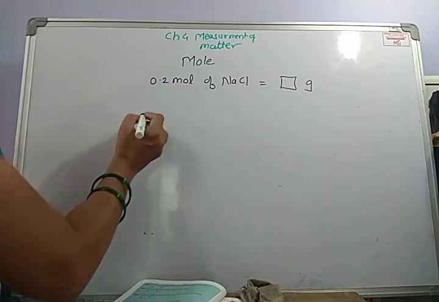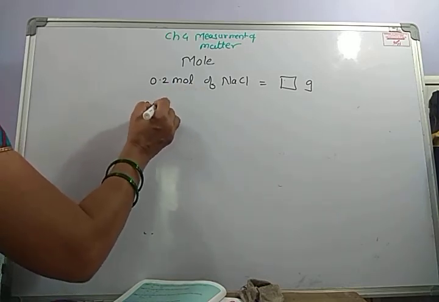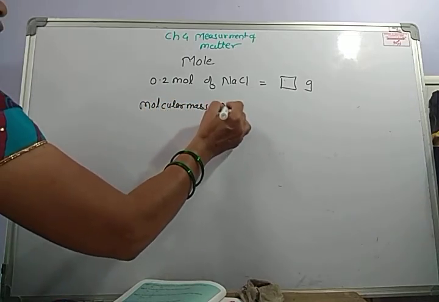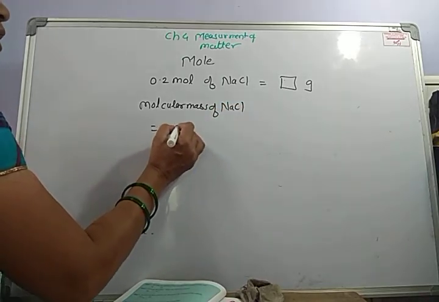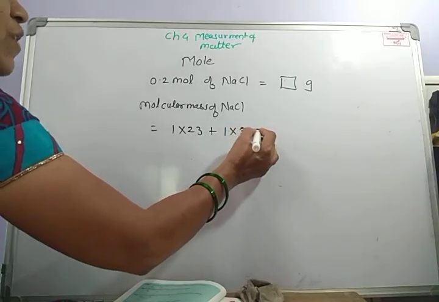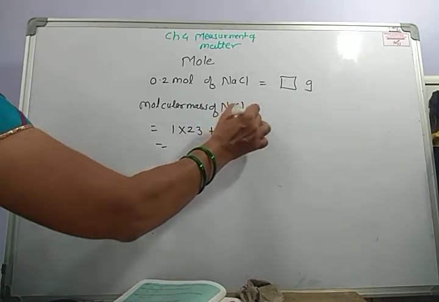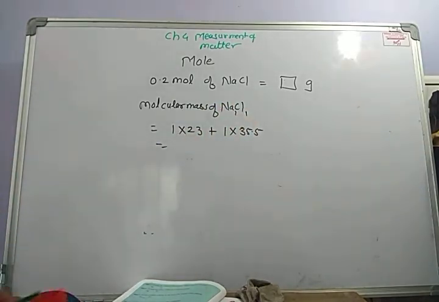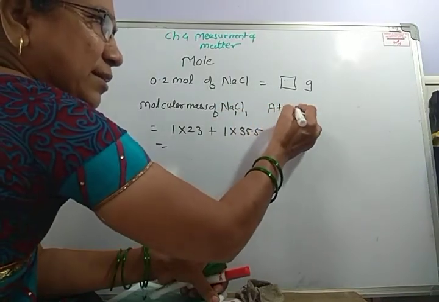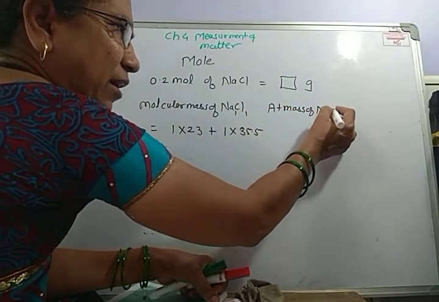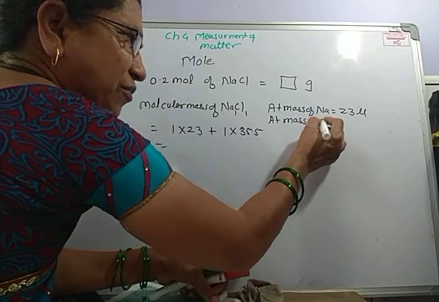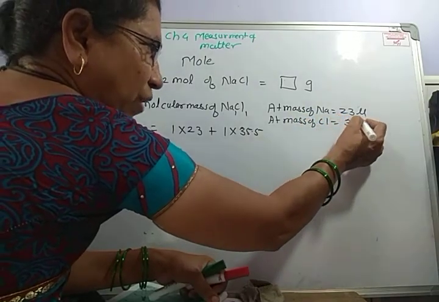The molecular mass of NaCl is equal to 1 into 23 plus 1 into 35.5, because the atomic mass of Na is 23 Dalton and the atomic mass of Cl is 35.5 Dalton.